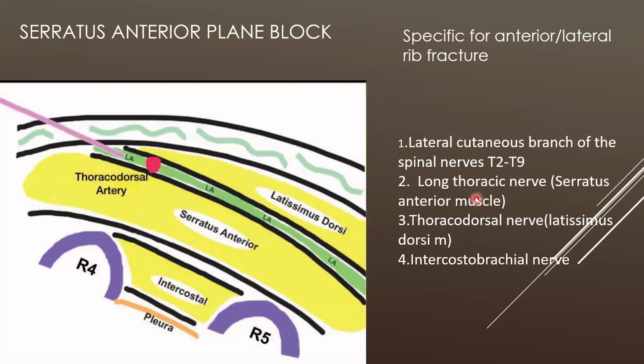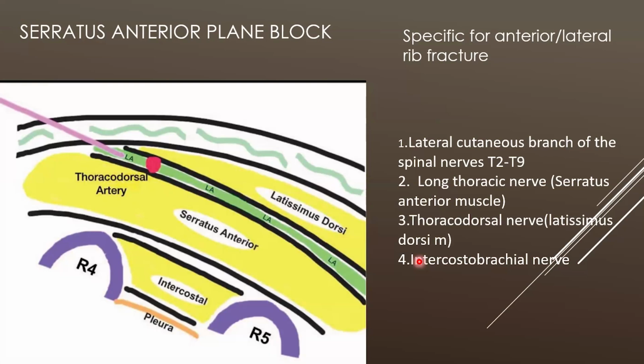So this is the ergonomics. I forgot to tell about the machine. The machine should be on the ipsilateral side. Would you do it in supine position or in sitting position? We have performed this in supine position. It is also an advantage of the serratus anterior plane block that it can be performed in supine position in comparison with the other blocks.